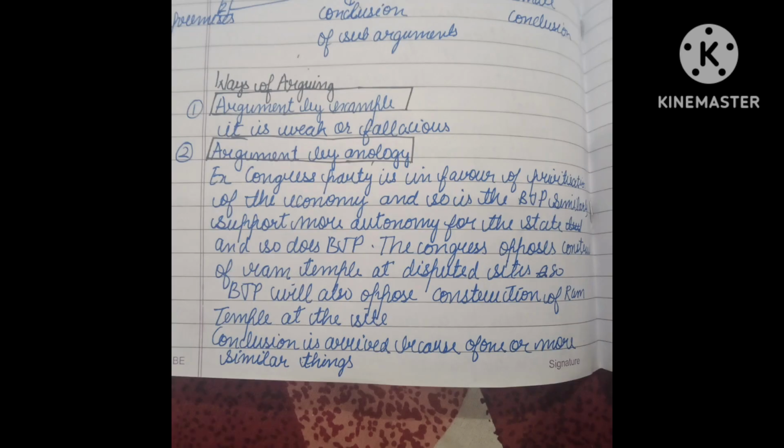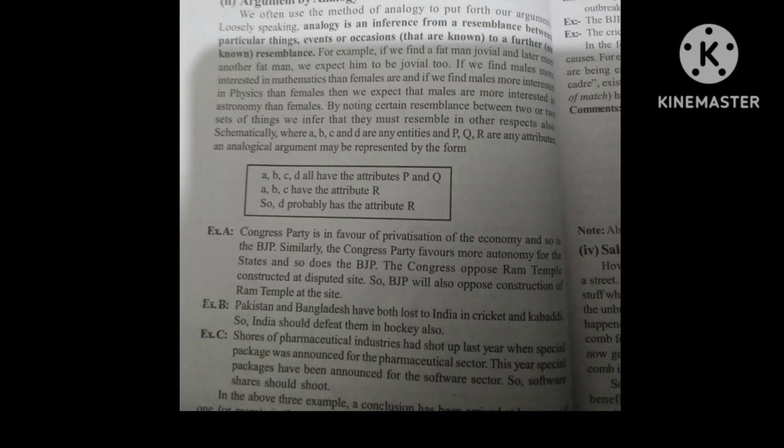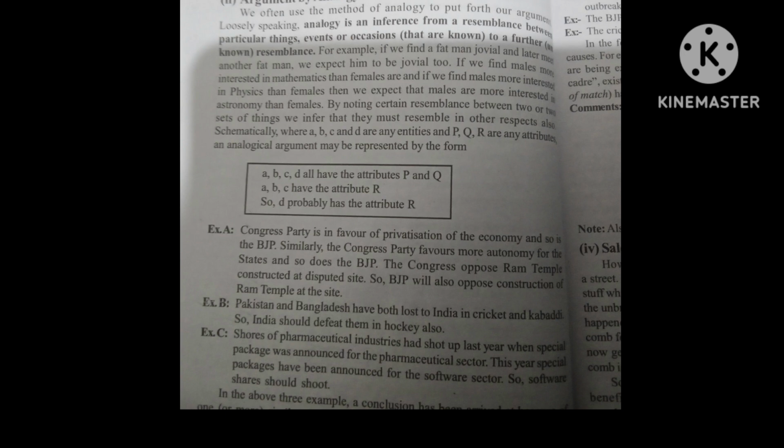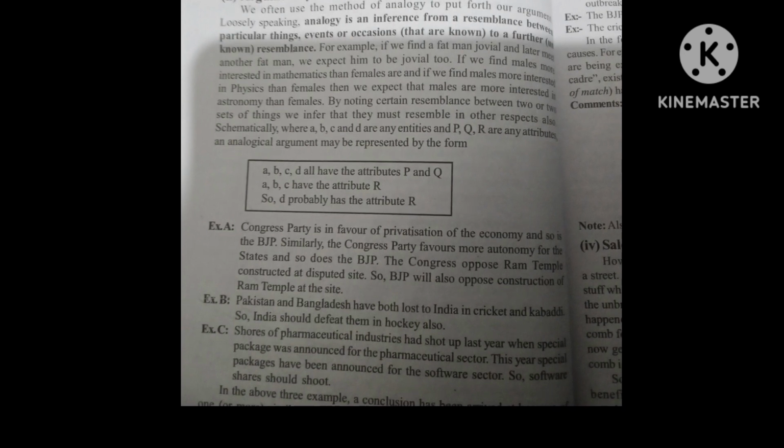So we have seen two or three things on which the two parties are similar. But it is not necessary that they will also have similar opinions on other things. Like, we know that the BJP is in support of the Ram Temple, which was constructed in January this year. Pakistan and Bangladesh have both lost to India in cricket and kabaddi, so India should defeat them in hockey also.